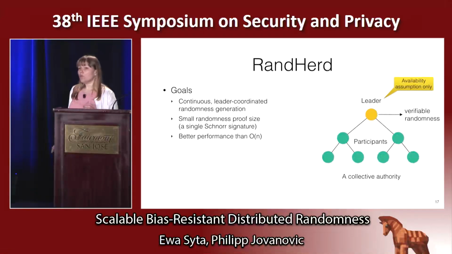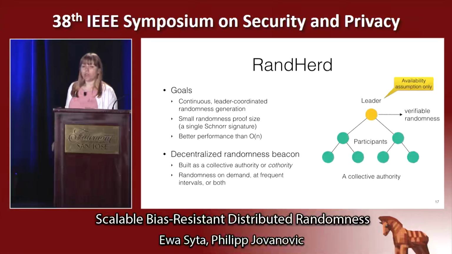We also want to improve on the verification. We want the verification to be efficient, both in terms of the size of the proof and the time it takes to do so. We want it to be a single Schnorr signature. Finally, we want to improve on the linear performance of RandHound.